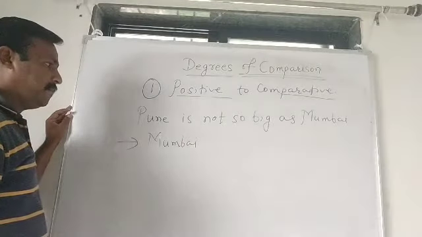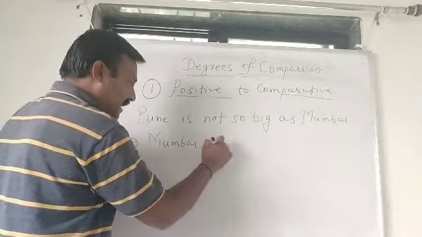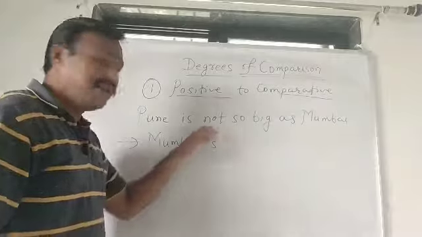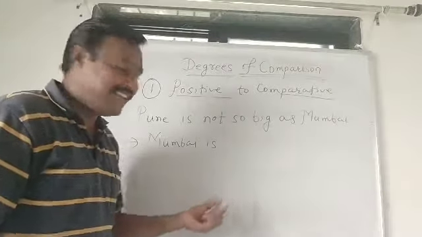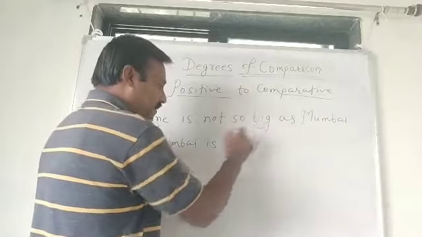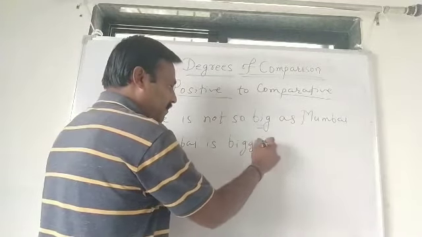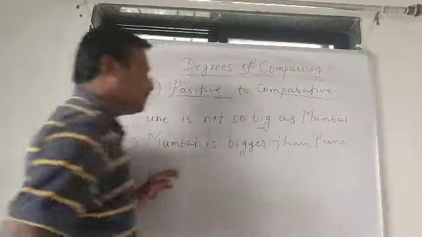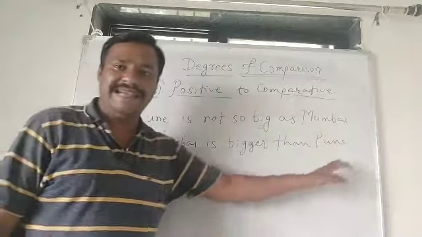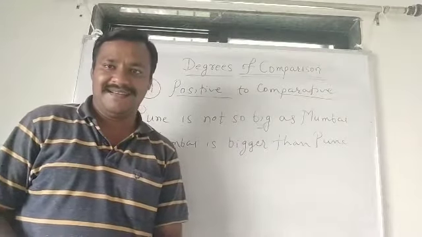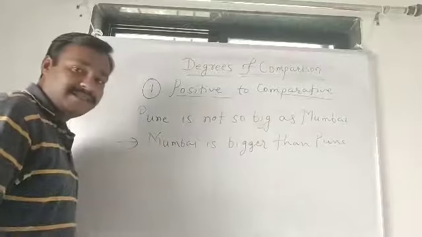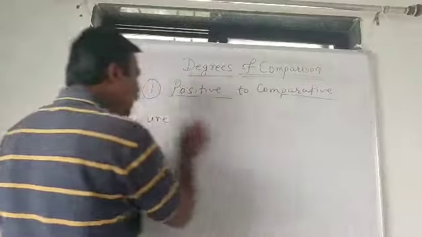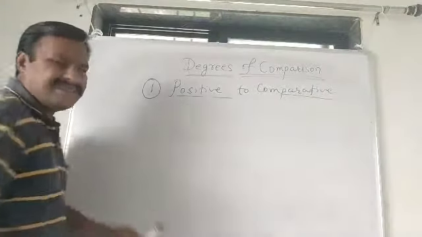Mumbai is here. A negative sentence is given, we have to make it positive. That's why we are not allowed to use that "not" again. Mumbai is big, it will become bigger than Pune. Mumbai is bigger than Pune. One more example I will give you because some students may be confused. I will take very short and simple examples.